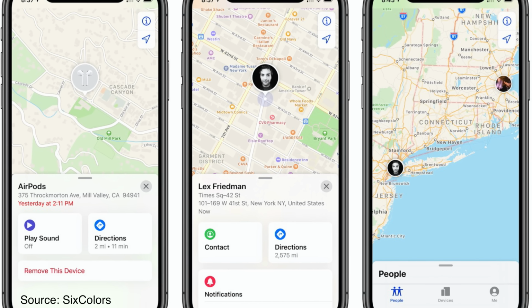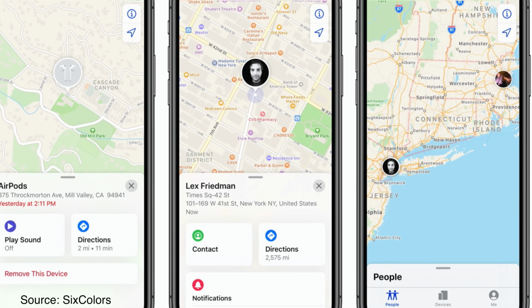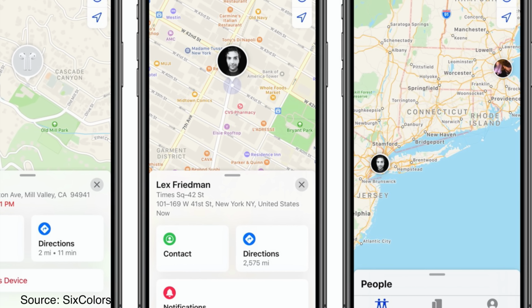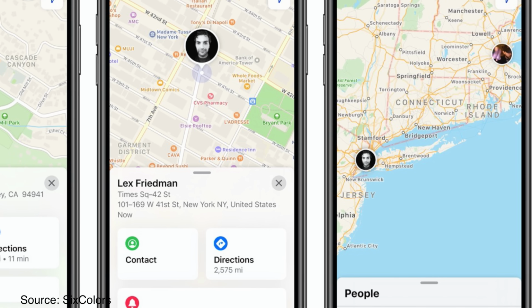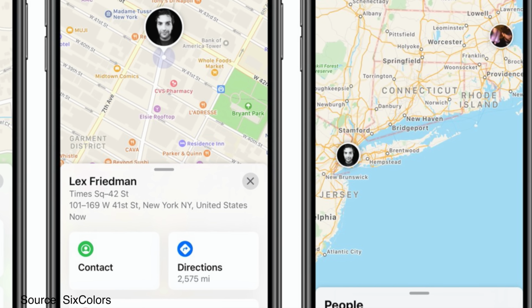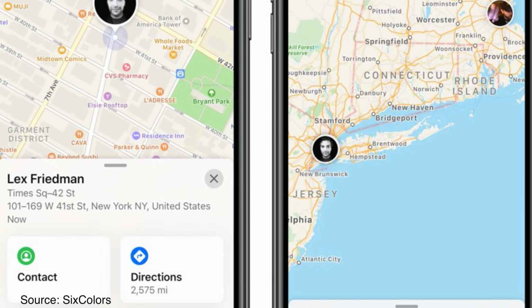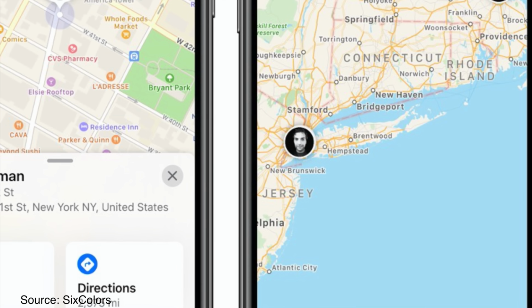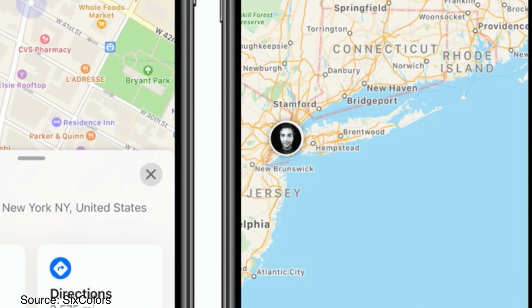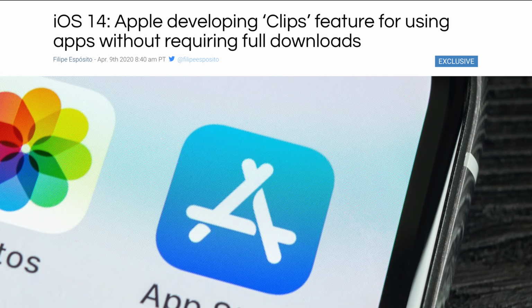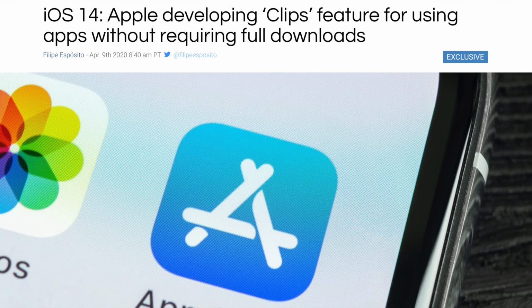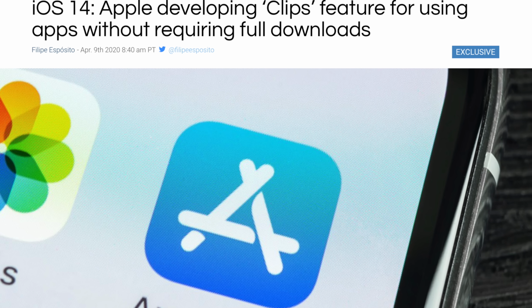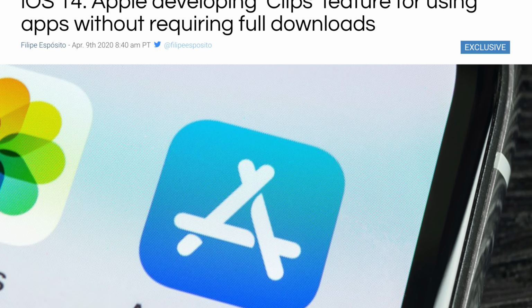Furthermore, iOS 14 will be including some new notification and tracking features for location sharing in the Find My app. This will have new options to receive an alert when someone doesn't arrive at a specific location or at a scheduled time of day. Apple is also developing a feature for iOS 14, which they are calling Clips, which would allow you to use certain segments of an app without fully downloading it.